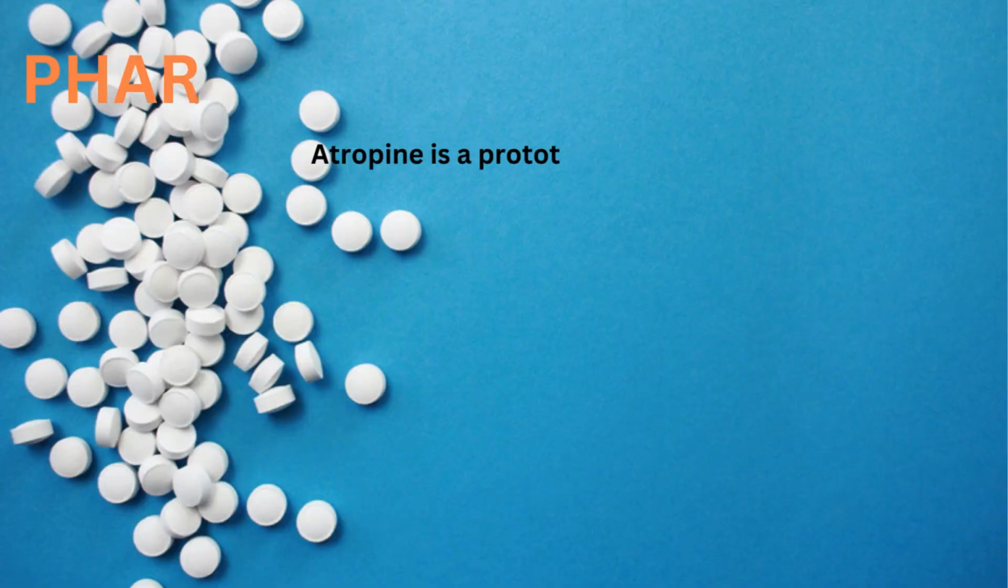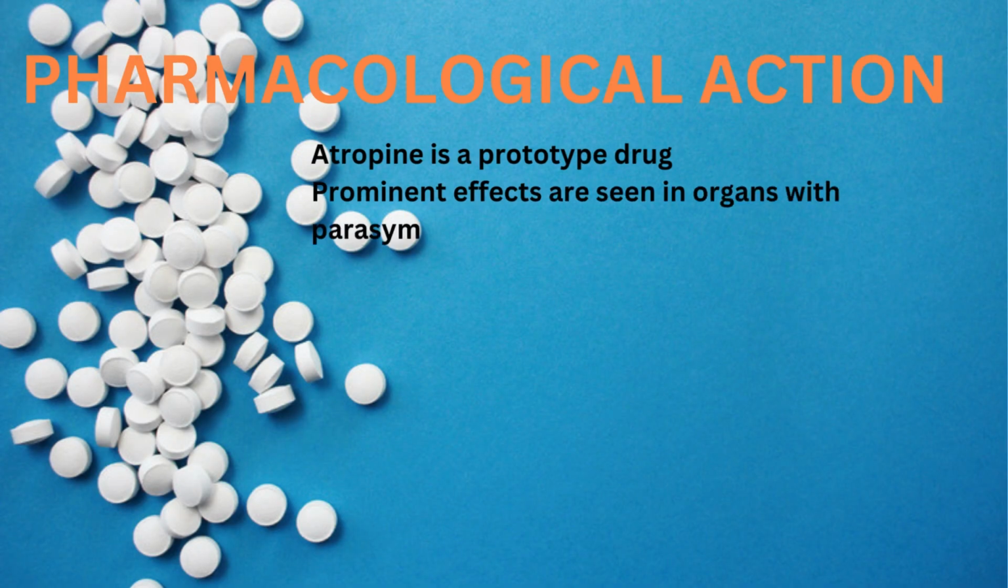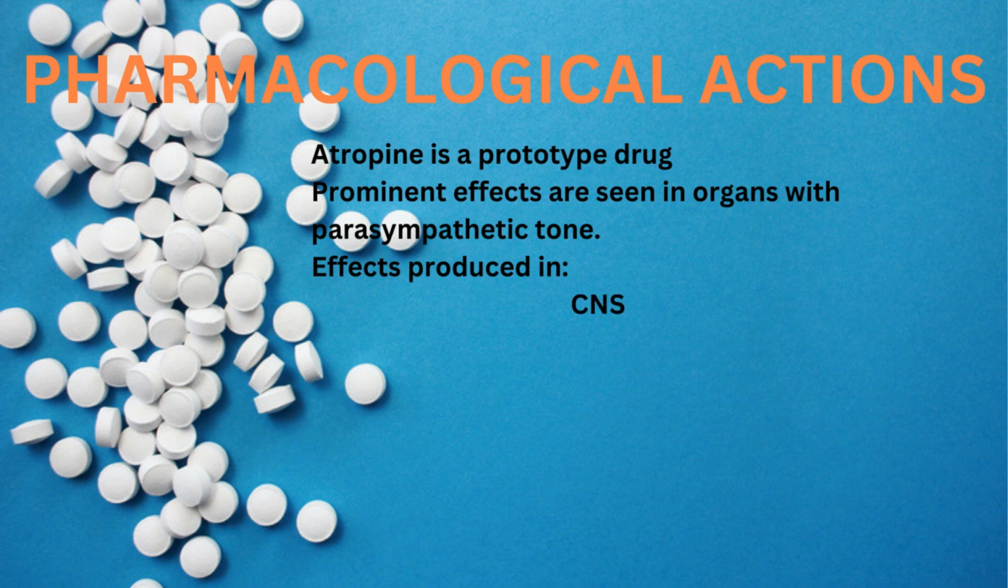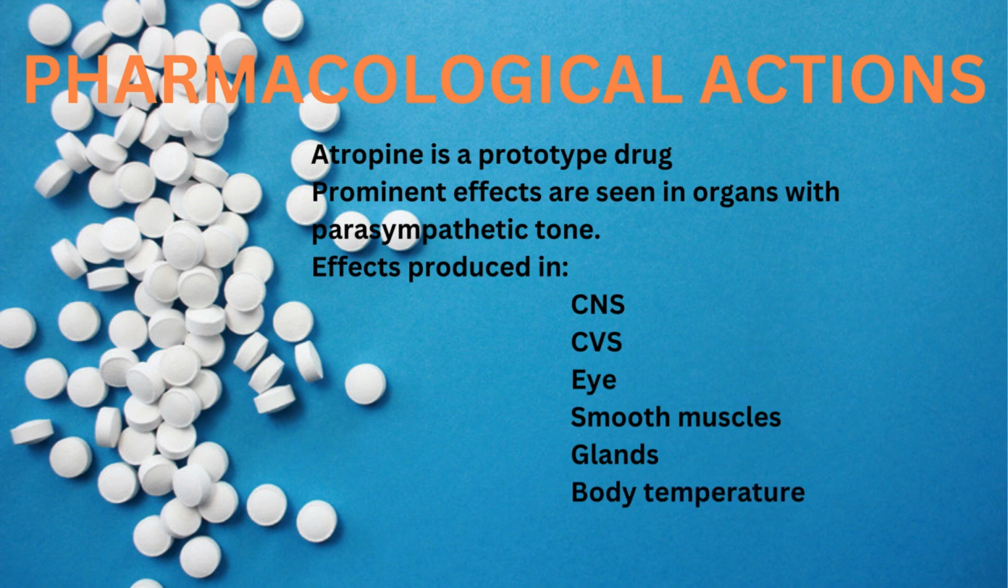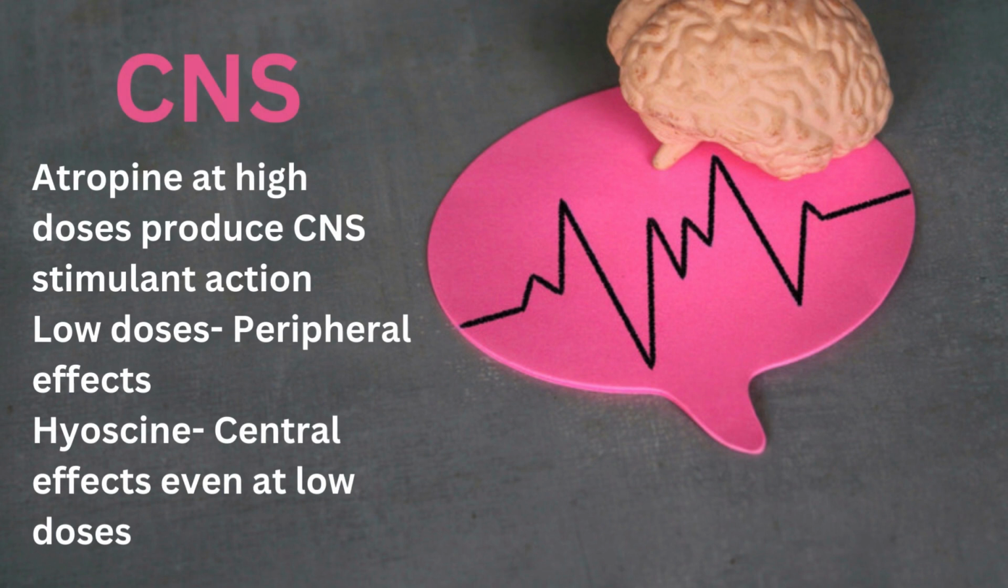So now let's dive into the pharmacological actions of anticholinergic drugs. Atropine is the prototype drug, and prominent effects are seen in organs with parasympathetic tone. Atropinic effects are mainly produced in organs such as CNS, CVS, eye, smooth muscles, glands, body temperature, and local anesthetic action. Now, what effects does atropine have in CNS? Atropine at high doses produces CNS stimulant action, but in case of low doses, it produces peripheral effects. Hyoscine produces central effects even in low doses.